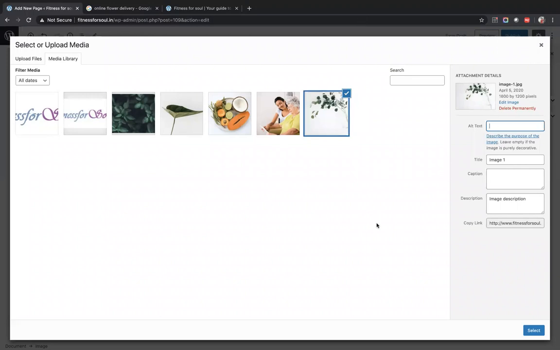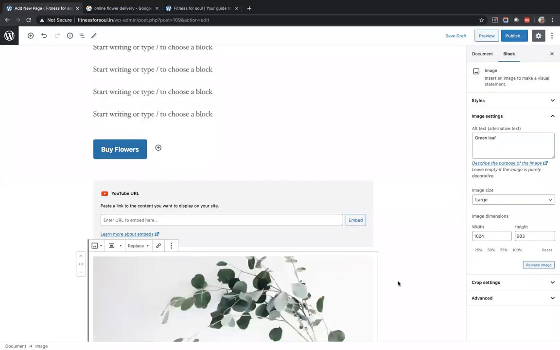And to make the SEO correct, we can put alt text describing what the image is about. So it's a green leaf, and say select. The image will get added in the text.